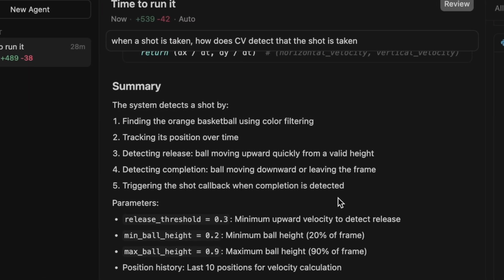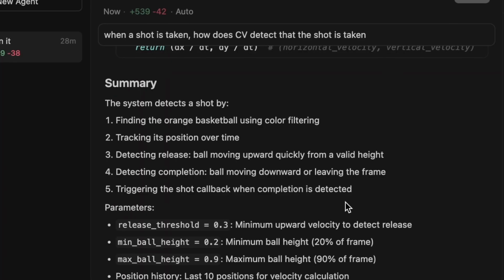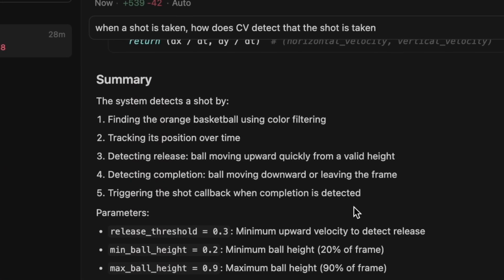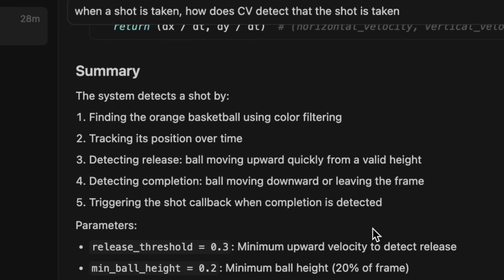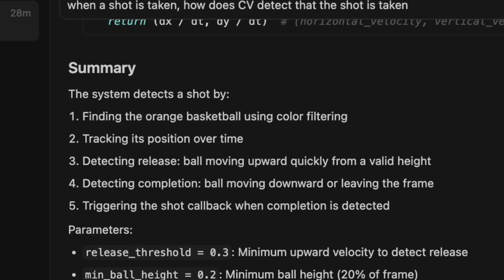and then it detects a release where the ball is moving upward very quickly from a valid height. And then finally, it detects the completion when the ball is moving downward or leaving the frame. It then proceeds to trigger the shot callback when the completion is detected. And that all made sense to me, but what was the actual problem? And why is the shot not being detected?